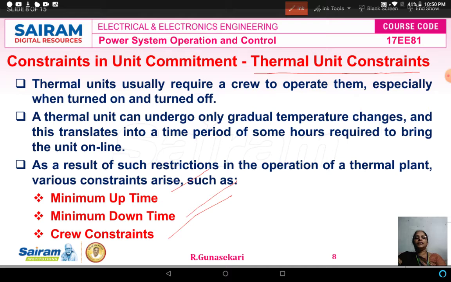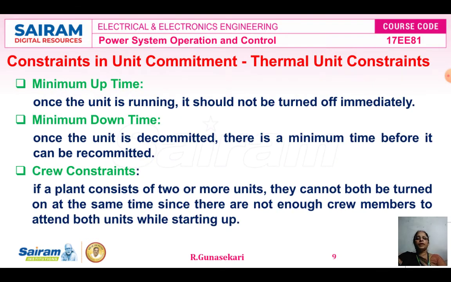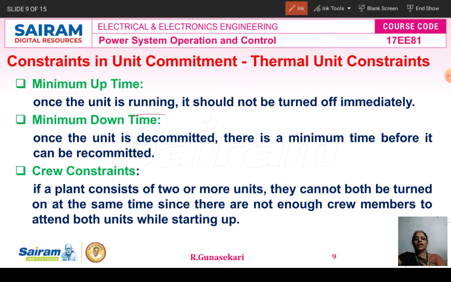Now we study in detail the minimum uptime, minimum downtime, and crew constraint. Minimum uptime means once the unit is running, it should not be turned off immediately. The minimum downtime is nothing but once the unit is decommitted, there is a minimum time before it can be recommitted.